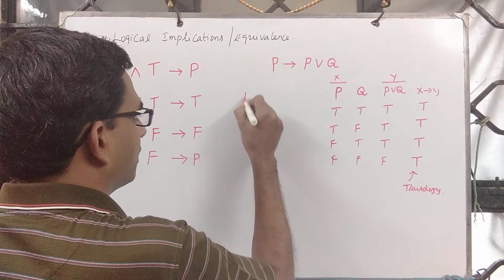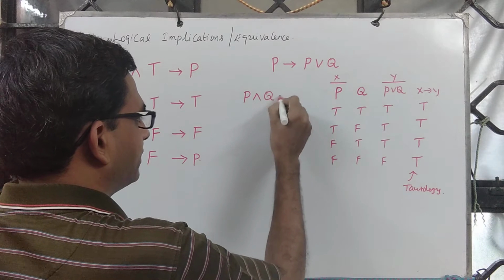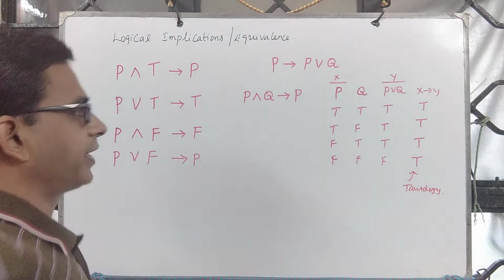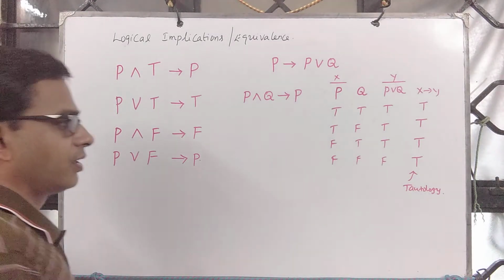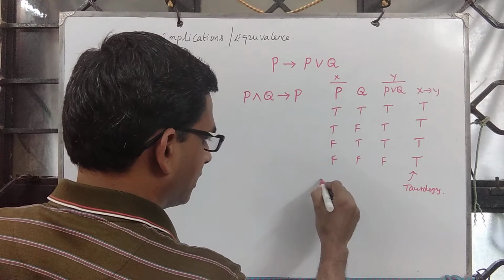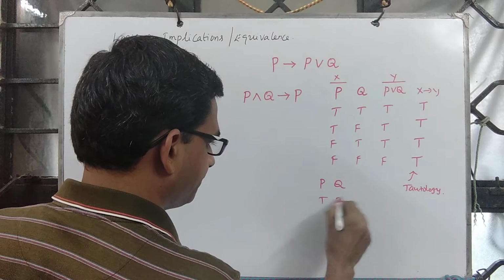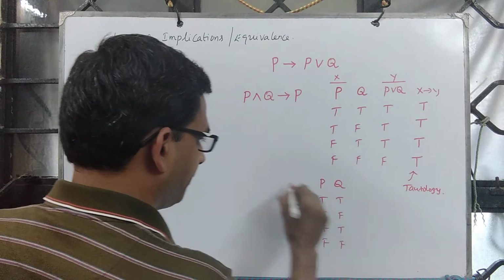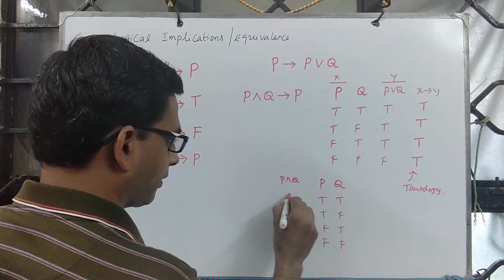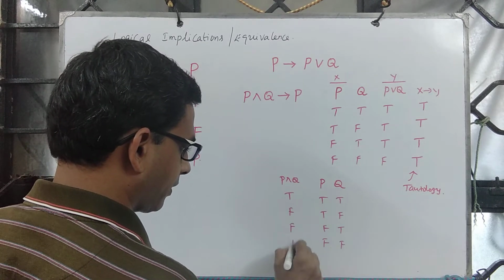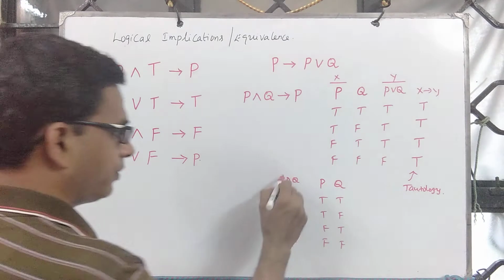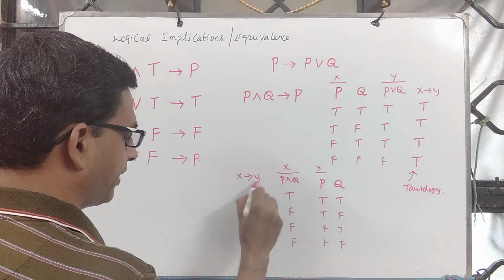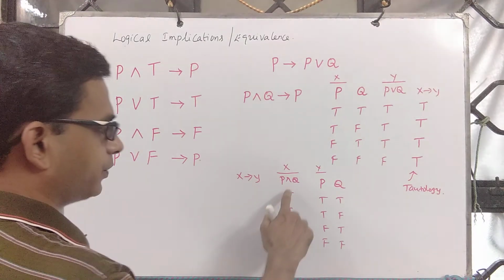Let's look at this. Can I simplify? Meaning, in a context where P and Q appears, can I conclude P? So we want to know, does P and Q imply P?